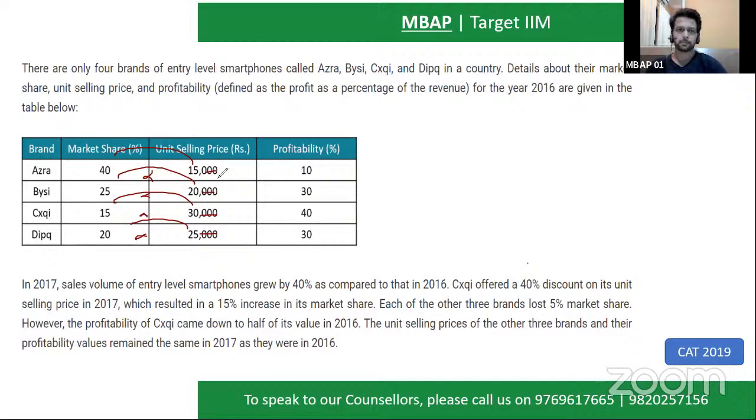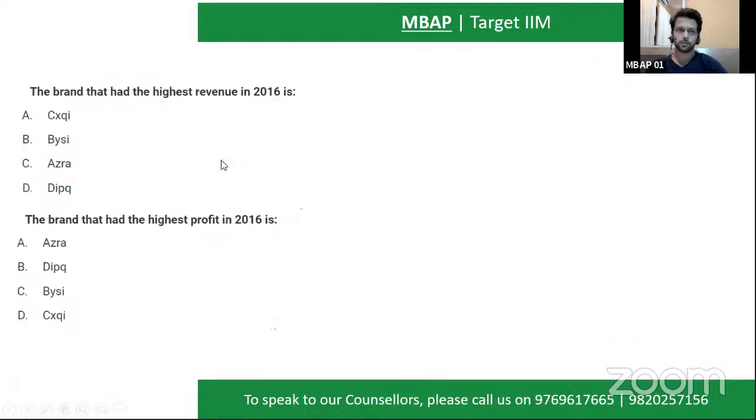Tell me which value will come up. The first value will be 600. Next value is 500. Next value is 450. Next value is 500. So let us say, A. So simple, no? This is the actual CAT question, dude. This is A. A has the maximum value in terms of revenue.